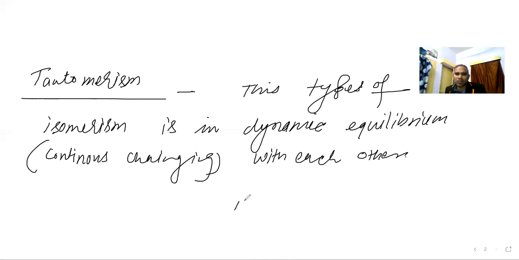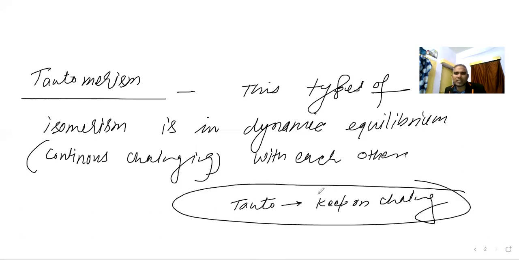You know, tattoo. If you are going tattoo, that is keep on changing. So this is continuously changing in each other. When you are talking about the types, only one type is there, that is keto-enol tautomerism.